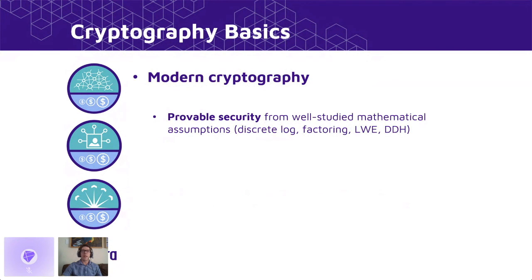Some of these include that discrete log is hard, that factoring big co-prime numbers is hard, and that these other problems are difficult, called learning with errors or the discrete Diffie-Hellman assumption. So all of these are problems in mathematics that people have attempted to solve for a long time and nobody's had any luck. So essentially what modern cryptographic protocols say is that if you can break my protocol, if you can break my security, well, you've also in the process solved this 100-year-old math problem. Which I think we can all agree is probably very difficult.